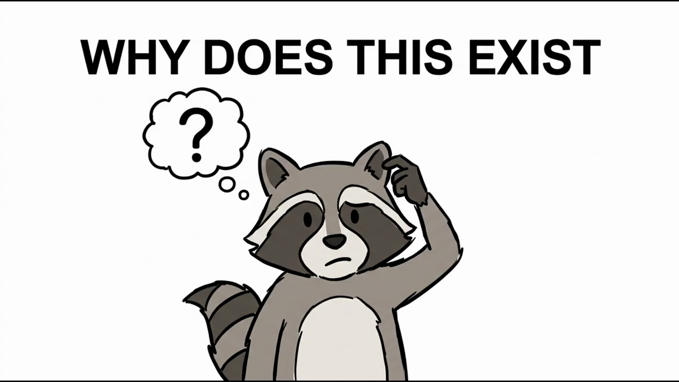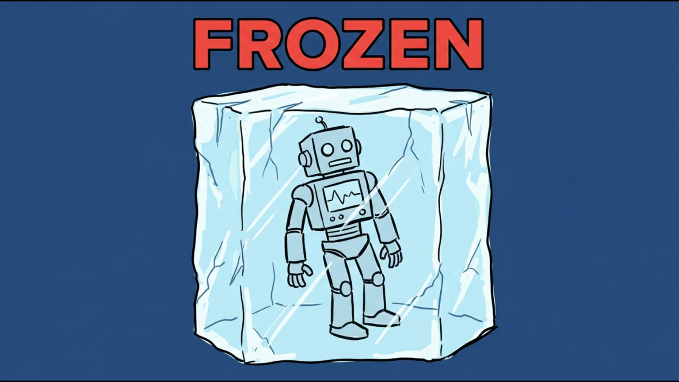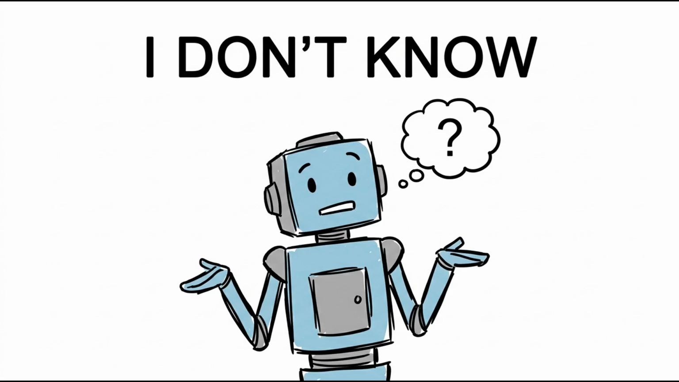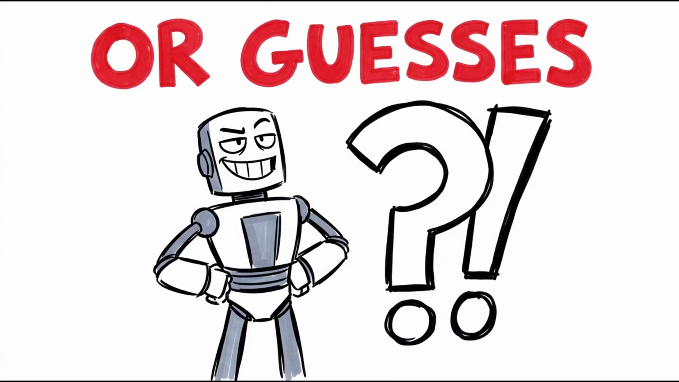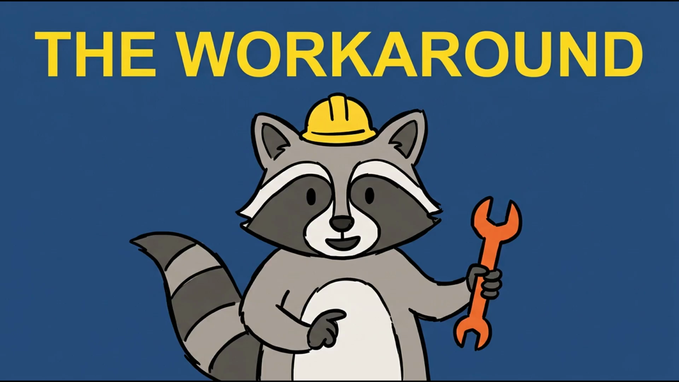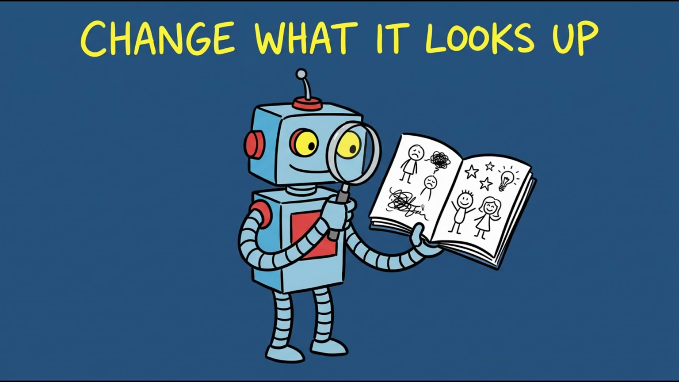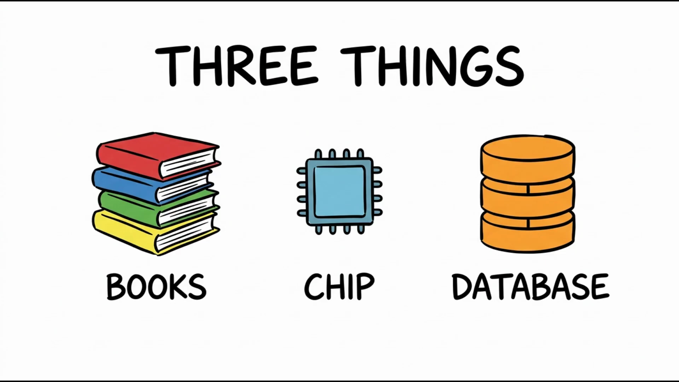Why does this need to exist? Large language models are trained once, on a fixed pile of text, up to a certain date. After that, they're frozen. Ask a model about something recent, and it either admits it doesn't know, or guesses and sounds just as confident either way. Retraining a model from scratch can cost millions of dollars, so engineers built a workaround. Don't change what the model knows. Change what it can look up.